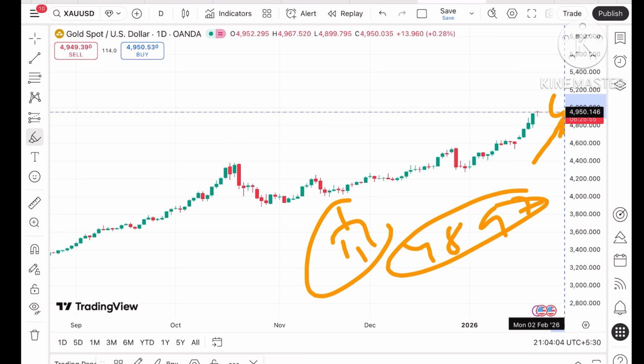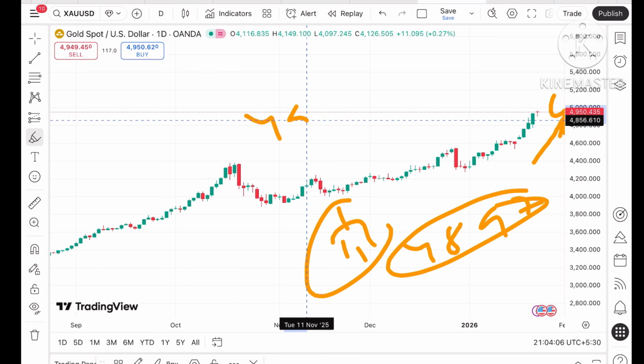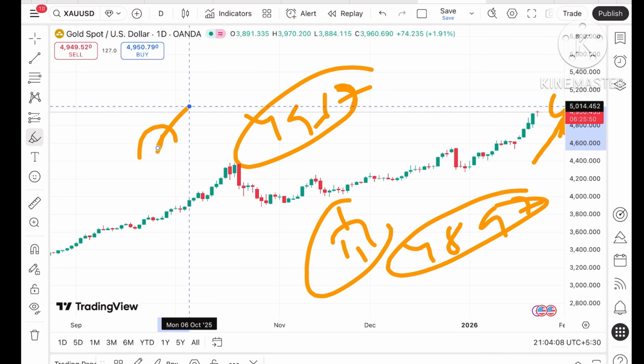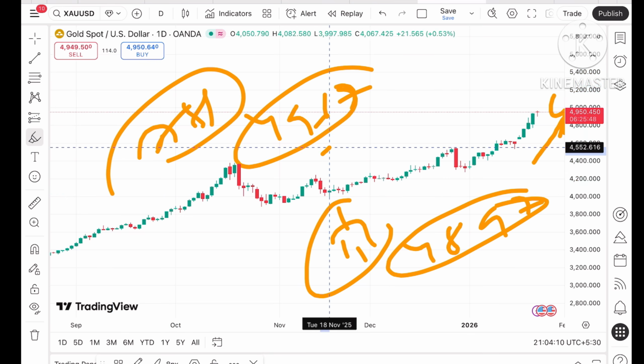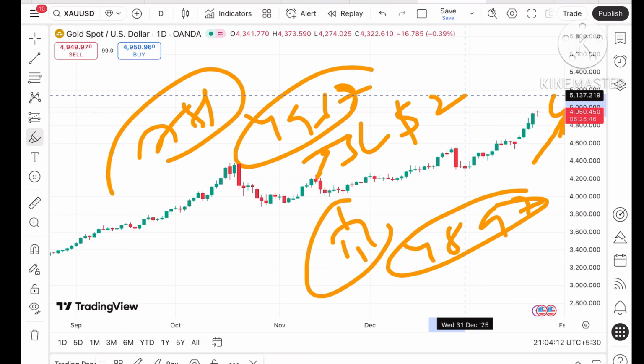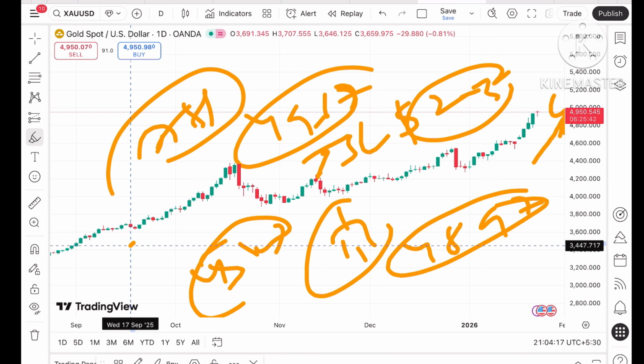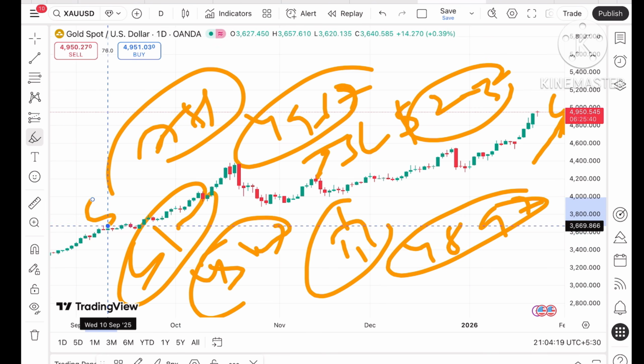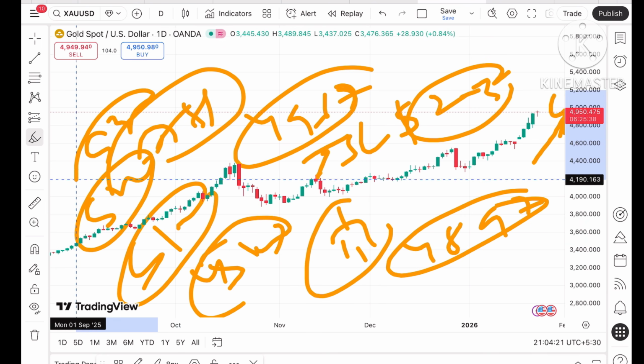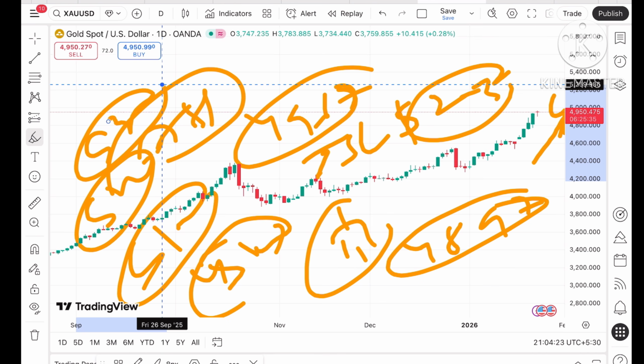Suppose the price keeps moving up from this level, it can move towards 49.67, which is the all-time high. If the price moves up from this level, trail your SL by around $20 or $30, so at least you'll capture a movement towards $5,000. And if the price goes above this level towards 5100, to a level of 52, to a level of 5300, keep trailing your SL by around $20-30, so at least you will capture the upside movement.